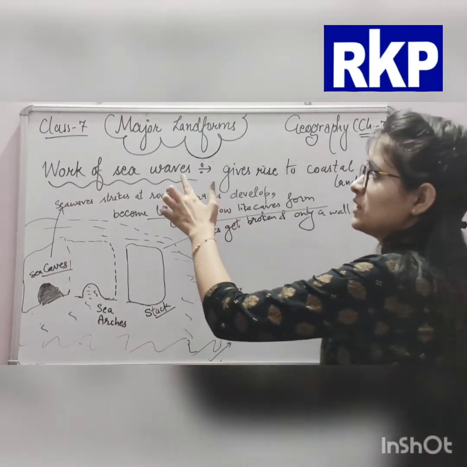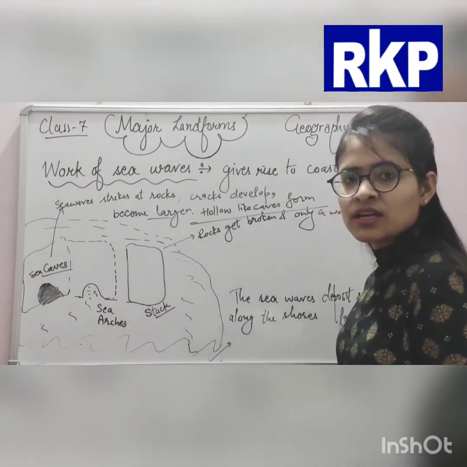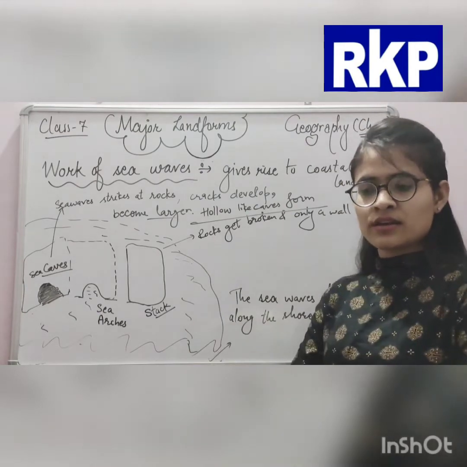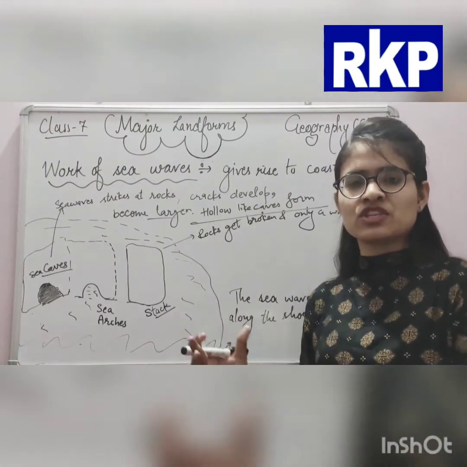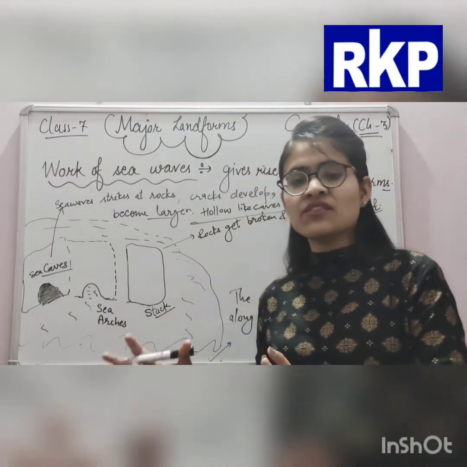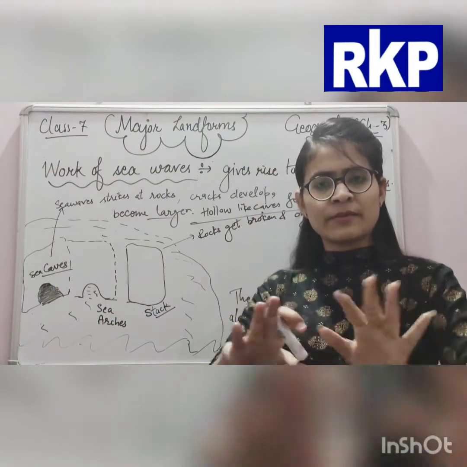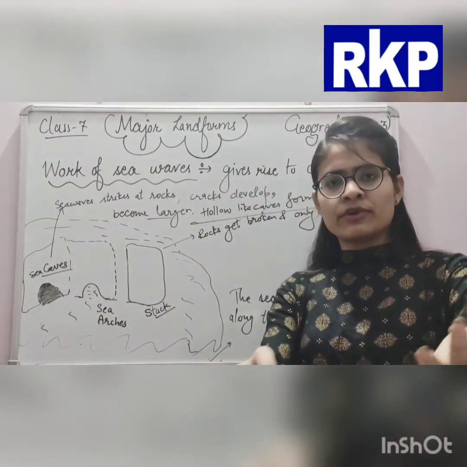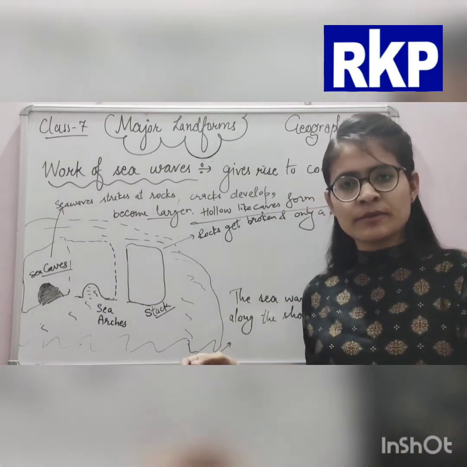If the sea waves, it means water is there only. Yes, if the water is going back and forth, it means when the sea waves are moving forth and back, like this they go forth and then back.